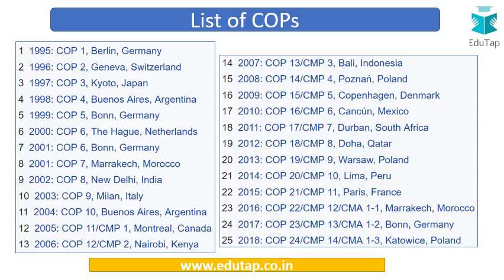Till date, 24 COPs have been held, and here's a list of all of them. The first one was held in Berlin, Germany in 1995, and the most recent one was in 2018 in Katowice, Poland. In between there were different COPs, and you should spot when India hosted the COP. In 2002, COP 8 was held in New Delhi, India. This is another very important fact. We need to remember the first one, when it was held in India, and the most recent one.